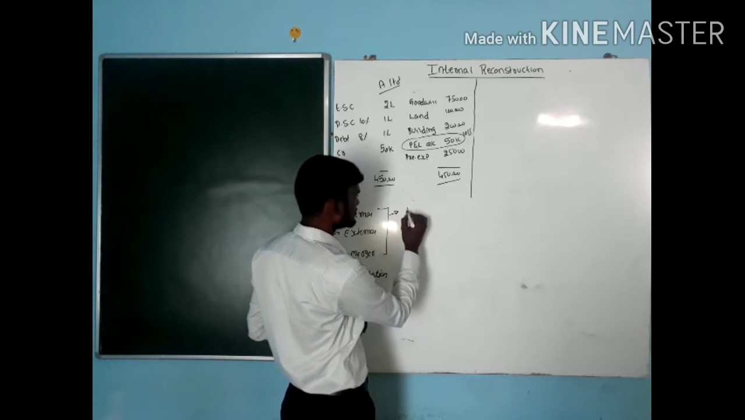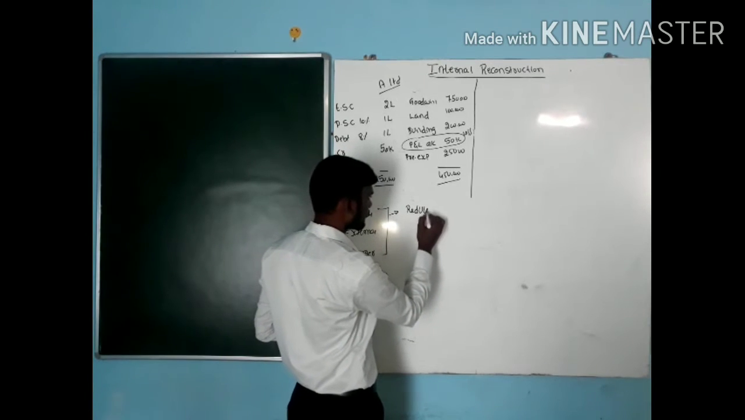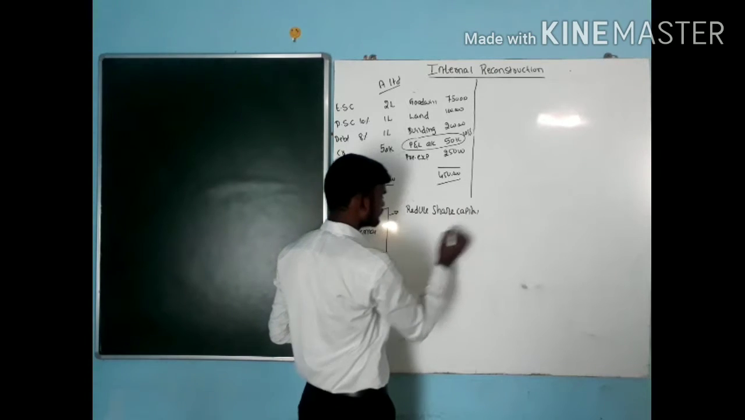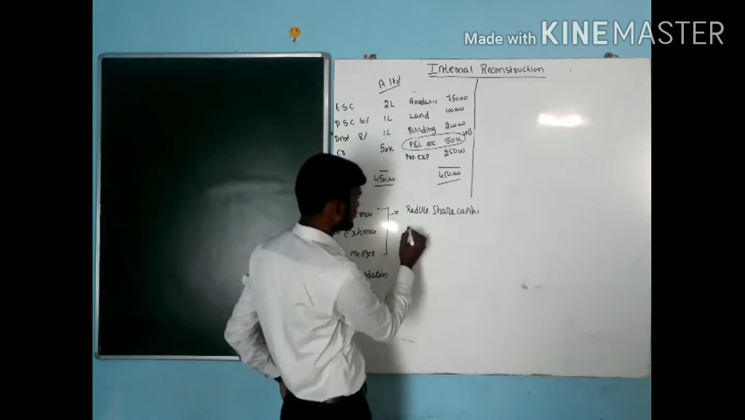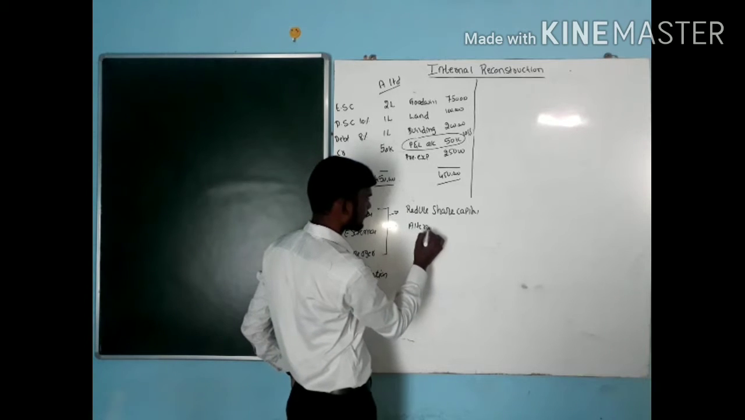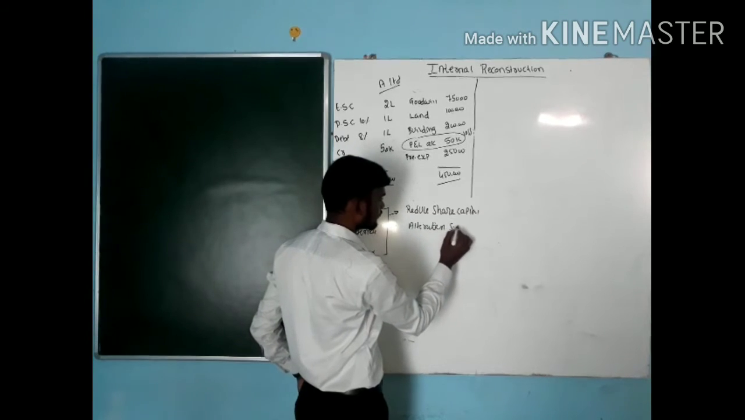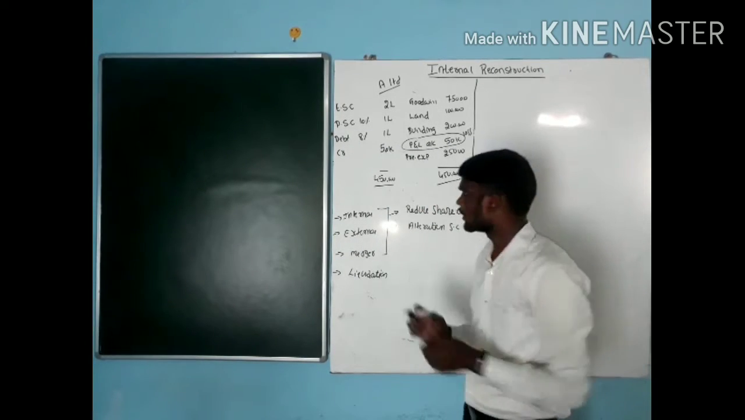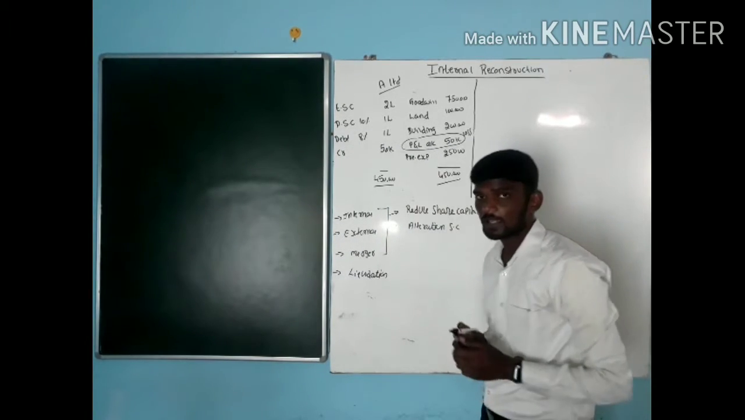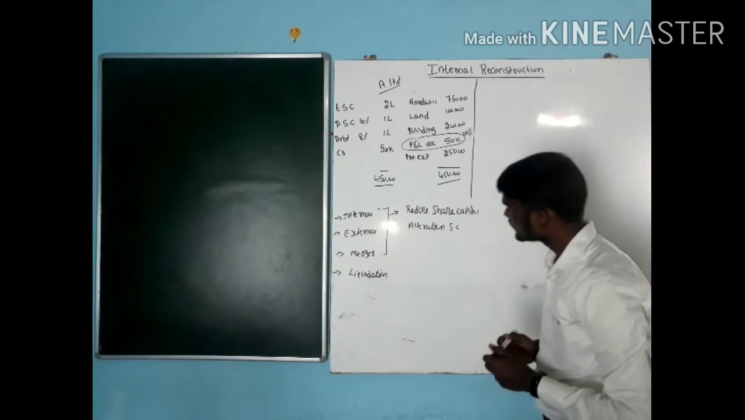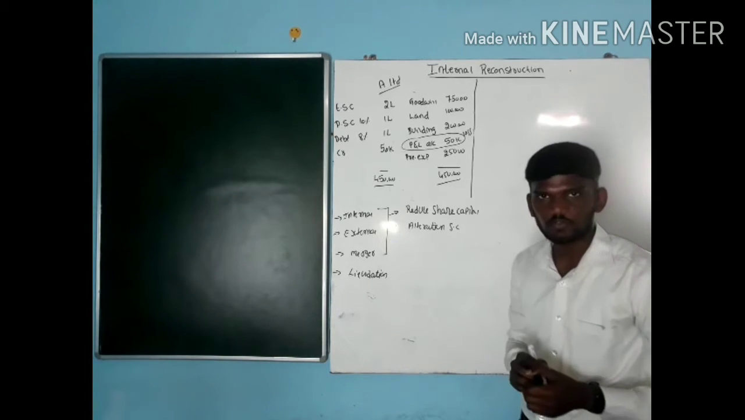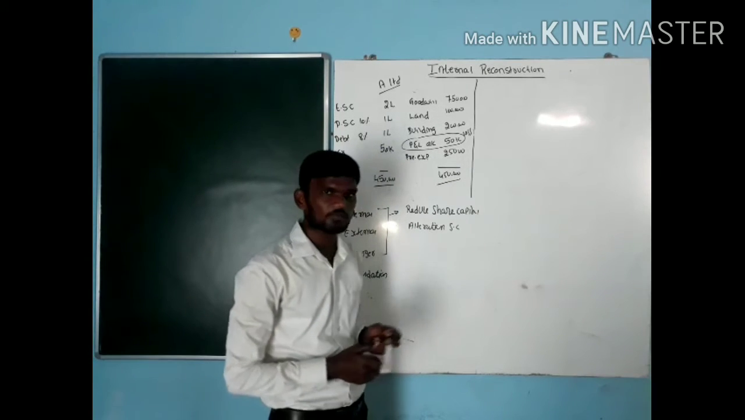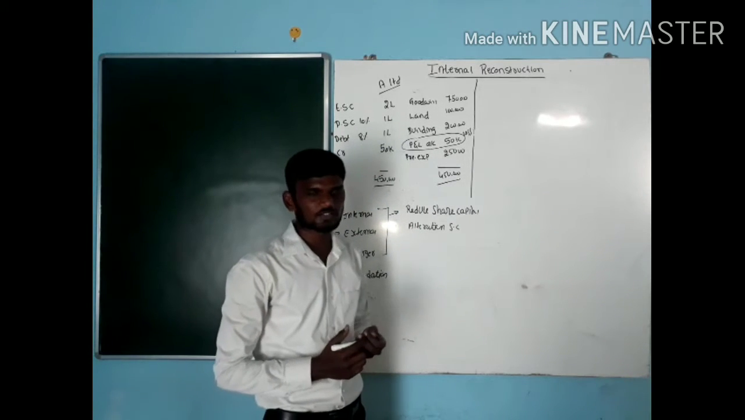When it comes to internal reconstruction, we need to go for two options. One option is reduction of the share capital, or any kind of liabilities. The other option is alteration of share capital. First let us look into alteration of share capital. What is alteration of share capital?